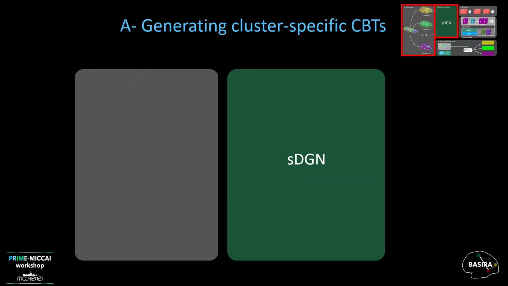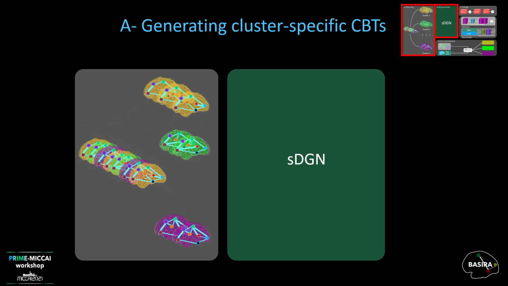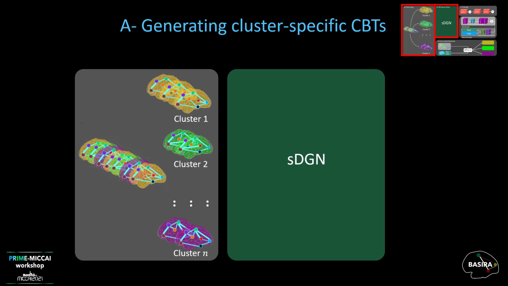Here, we analyze our pre-processing phase in detail. Given a population of n subjects, we propose to first disentangle data heterogeneity using the k-means clustering method. Next, we leverage our adapted sdGN algorithm to learn one cluster-specific CBT at baseline time point for each cluster.